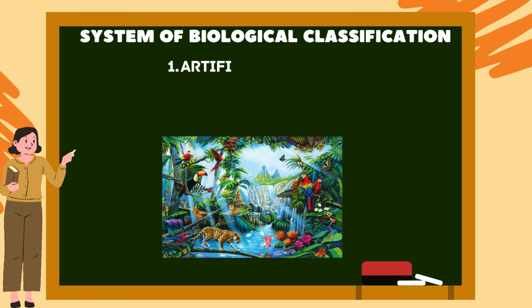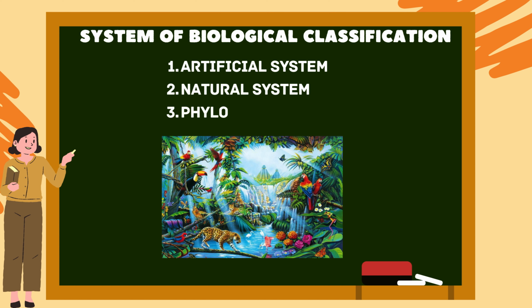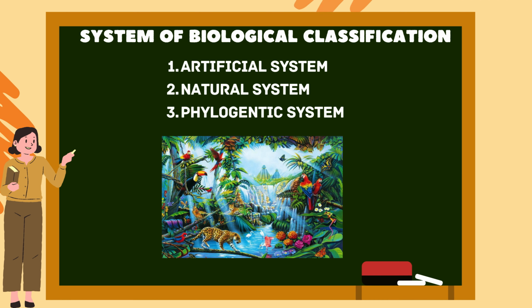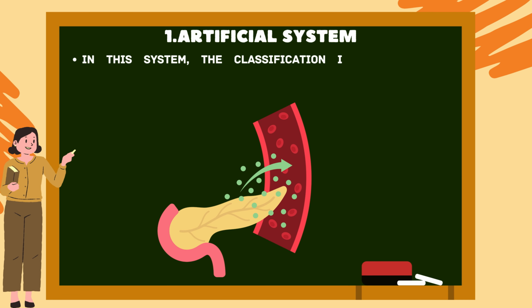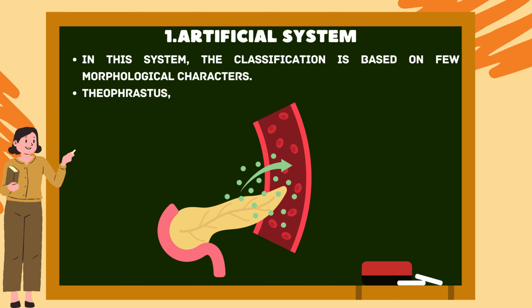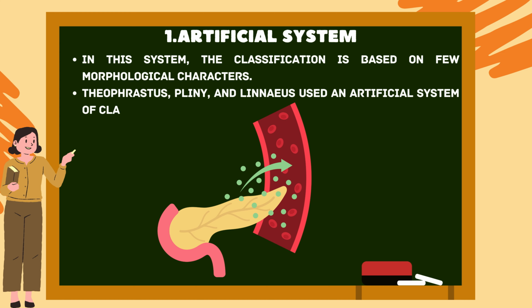Moving forward to classification of the plant kingdom. All the classification systems, starting from that of Aristotle to the present century, can be divided into 3 types: artificial system, natural system and phylogenetic system. Artificial system: in this system, the classification is based on a few morphological characters. Theophrastus, Pliny and Linnaeus used an artificial system of classification.